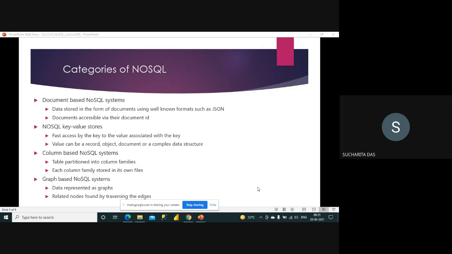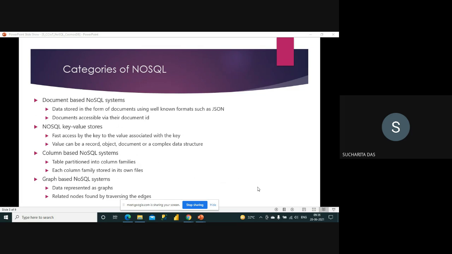Another NoSQL system is the key value store. When you have talked about hash joins or hashing techniques, you know that there was the key value concept, right? There is a key and one value associated with the key. Here also it's the same thing: you can store your NoSQL data in key value format.